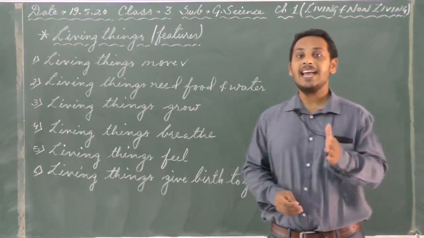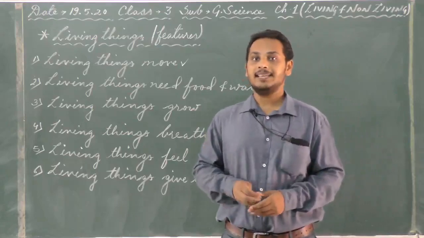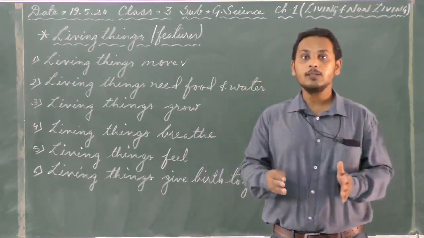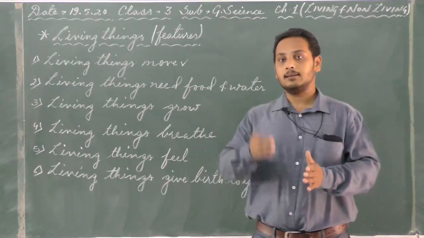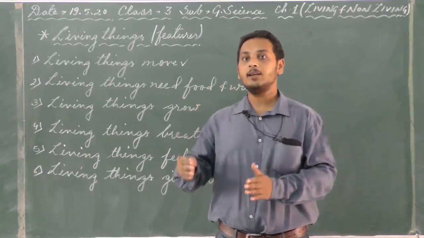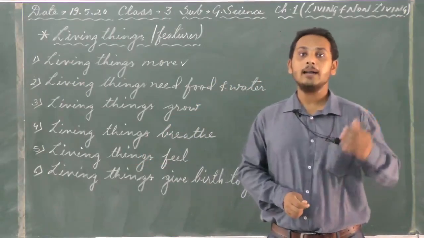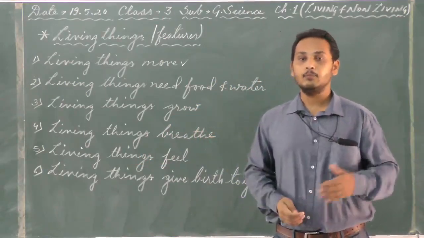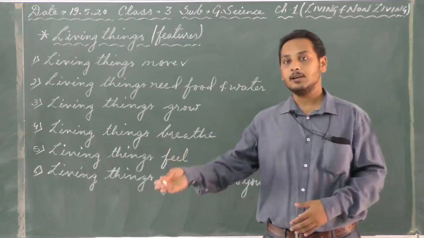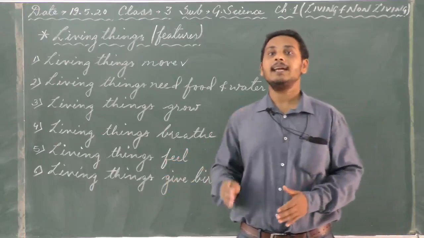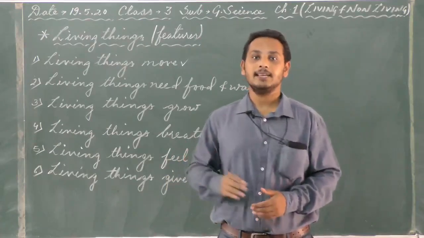In the same way, animals, birds, insects, reptiles, these are also referred into the category of living things. In the same way, plants, trees, bushes, herbs, shrubs, these are also included in the category of living things.